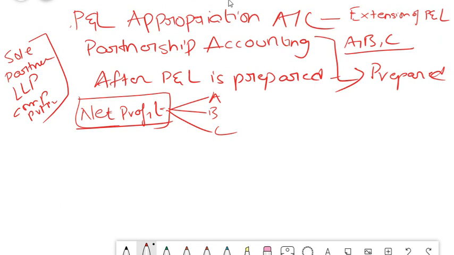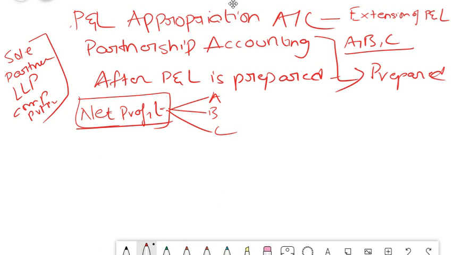So appropriation is done. The appropriation of net profit between all the partners is called your P&L appropriation account. So P&L appropriation starts with your net profit, and then from this net profit you make the relevant adjustments and decide the amount which is finally payable to the respective partners.